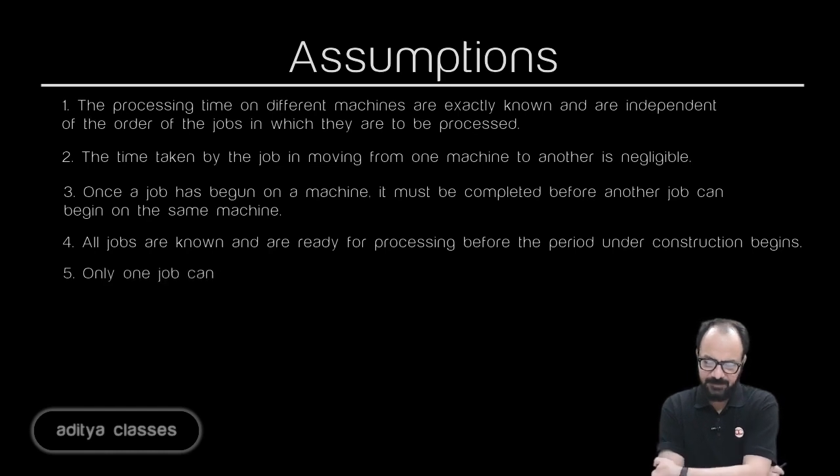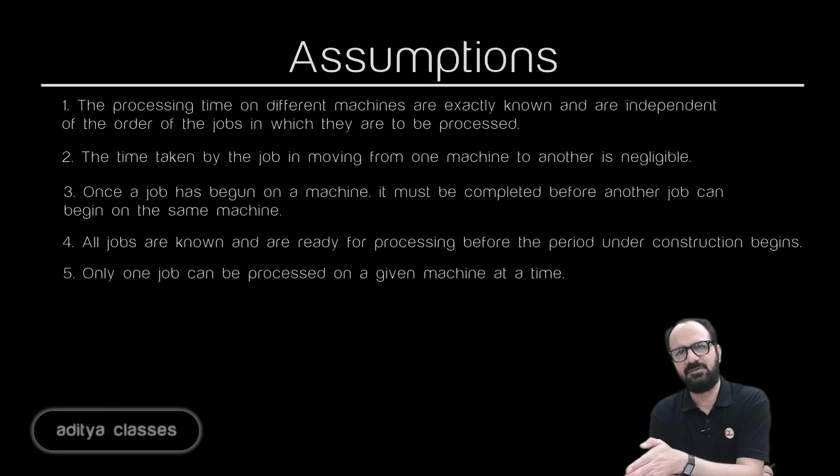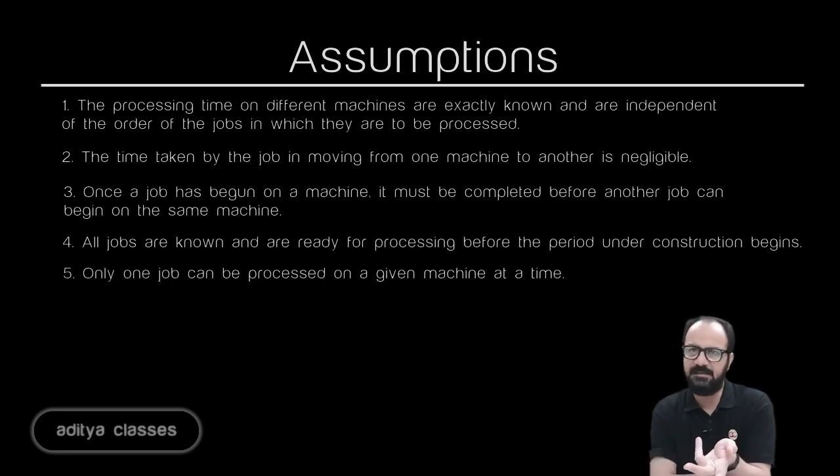Then we have the fifth assumption, which says only one job can be processed on a given machine at a time. The first machine was processing only job A from 0 to 3. It is not so that it processes both A and B from 0 to 3 and 0 to 7. It will process A from 0 to 3, then B from 3 to 10, or B from 0 to 7 and then A from 7 to 10.